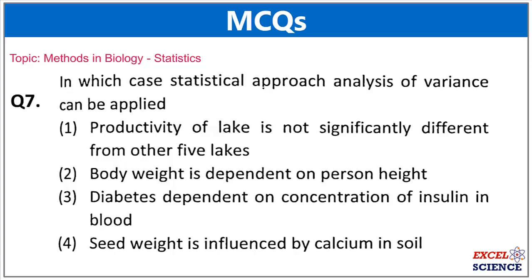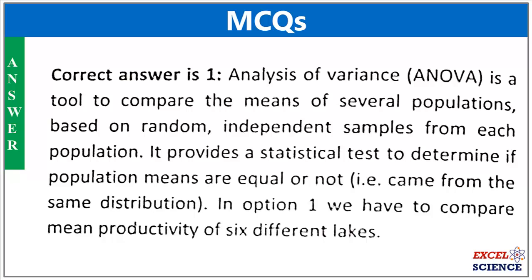Next, in which case can the statistical approach analysis of variance be applied? After reading all the options, the answer is answer 1, that is, productivity of a lake is not significantly different from the other 5 lakes. Analysis of variance is a tool to compare the means of several populations based on random independent samples from each population. It provides a statistical test to determine if population means are equal or not. In option 1 of the given question, we have to compare the mean productivity of 6 different lakes. So that is the answer.